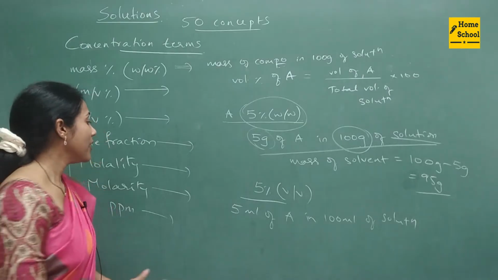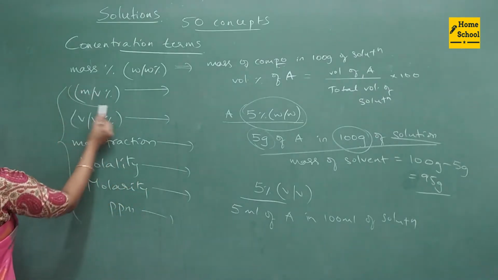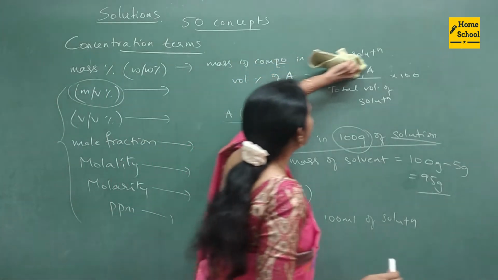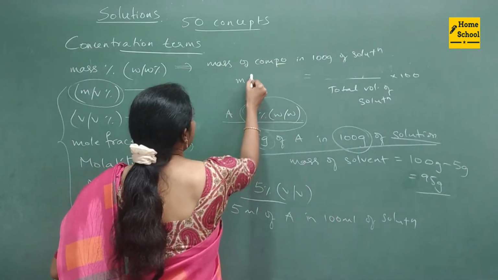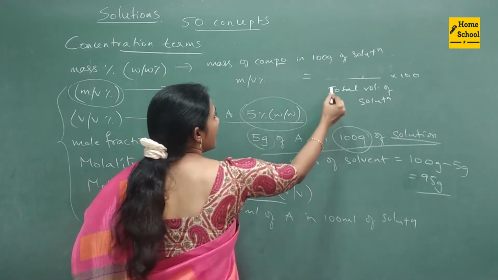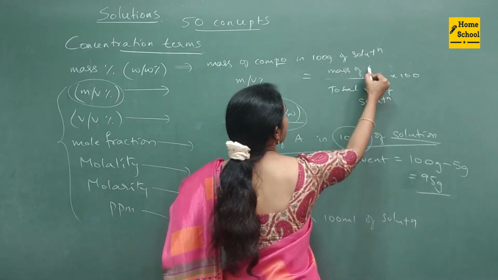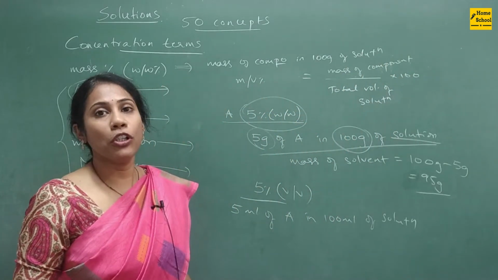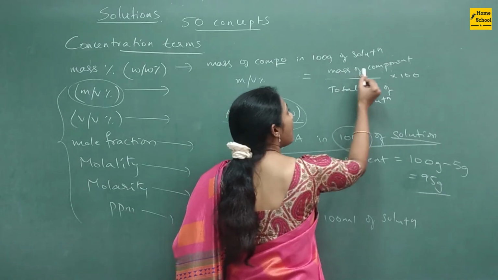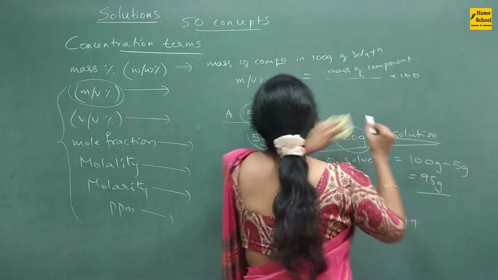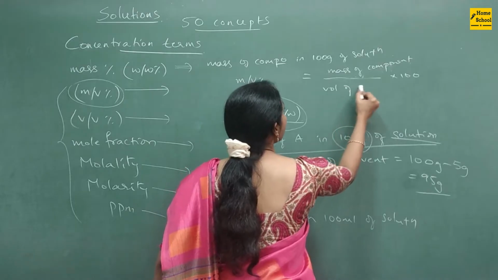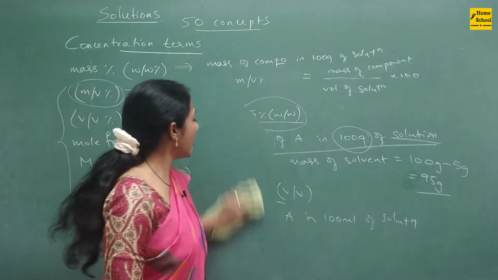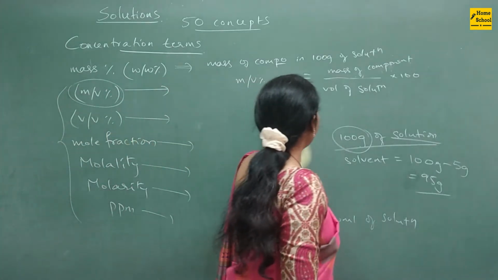And most important is mass by volume percentage, guys. If you have to calculate the mass by volume percent of any component, suppose your component is A, then in the numerator you take the mass of the component, and in the denominator take the volume of solution, multiplied by 100. So that is the formula to calculate mass by volume percent.